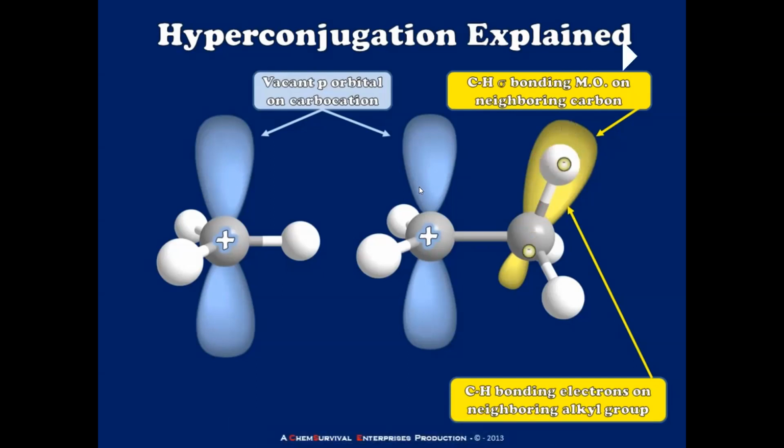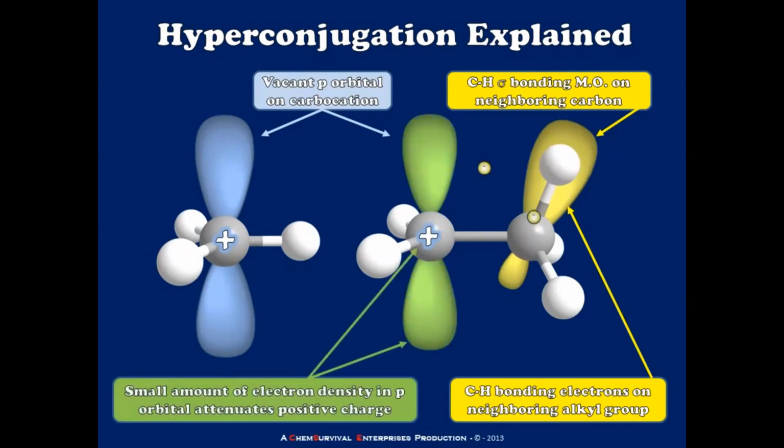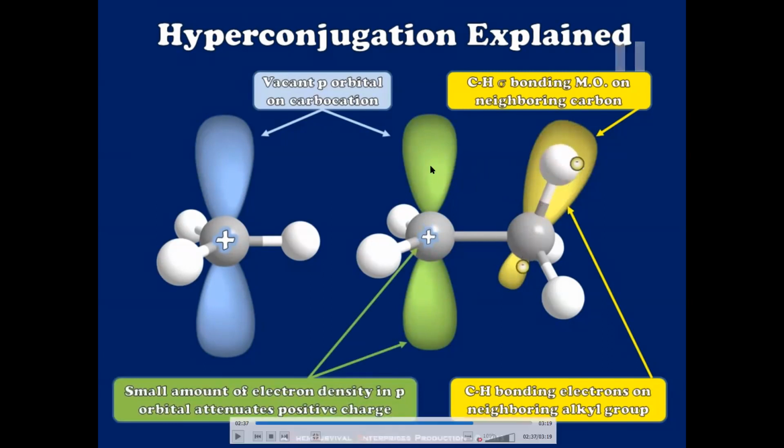Yes, sir. So for some time, a bit of electron density, a bit of electron cloud, goes to this orbital. It is vacant, and what does an orbital need? An orbital needs electrons. So as soon as the electrons are coming, it is getting more stabilized. But no such thing is happening here. Why? Because as you can see, the orientation of electrons is not very good. Here you have very good orientation.